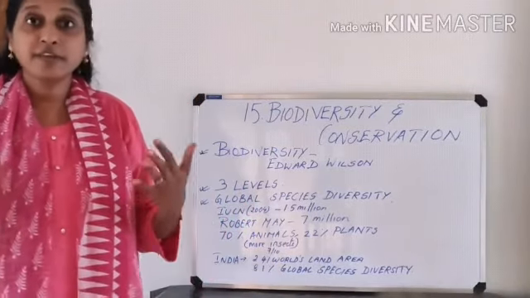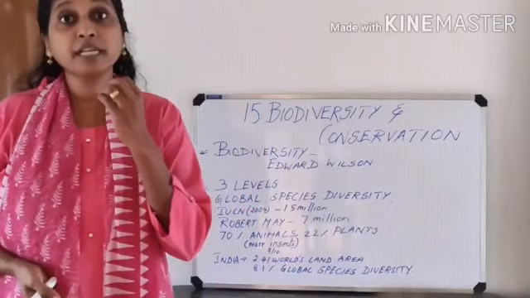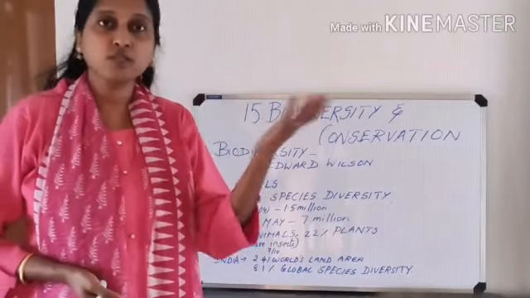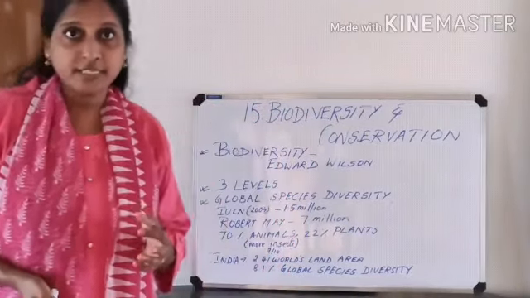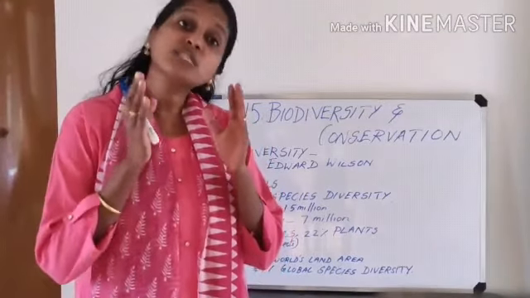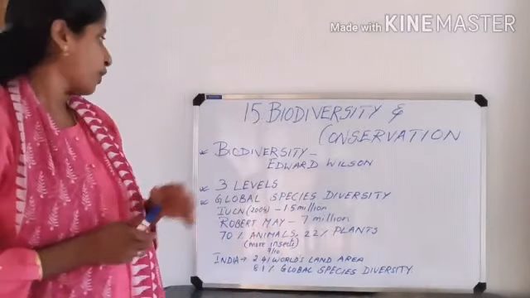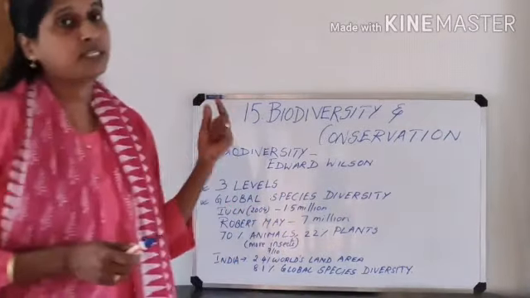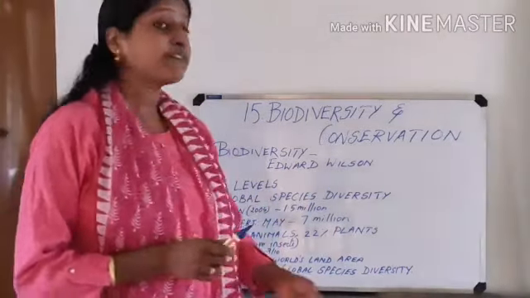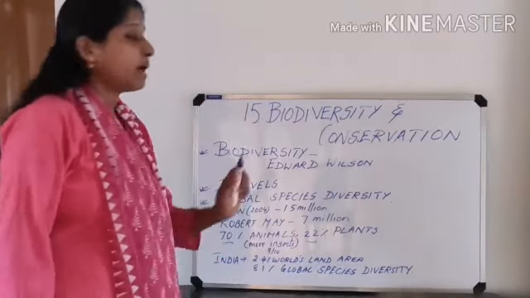Some are present somewhere where humans cannot reach. So they are saying that around 7 million varieties of species may be present on the earth. And in this, the thing to note is that around 70% of them are animals, and only 22% is plants. So 70% is animals and 22% is plants.